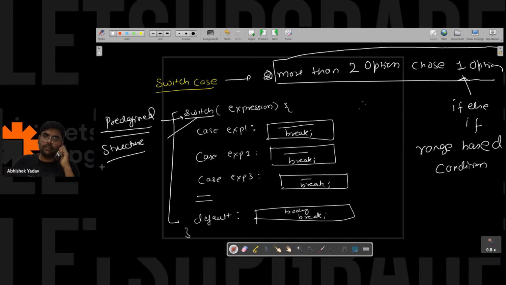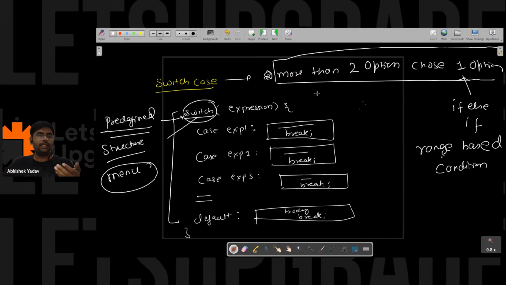The third point is: whenever you have a menu driven program given, then you have to use switch case. Like when you go to a hotel, in that hotel you have a menu, and for each particular food item you have a particular price given. So if you get the feeling of a menu driven program, go with switch case over if else.